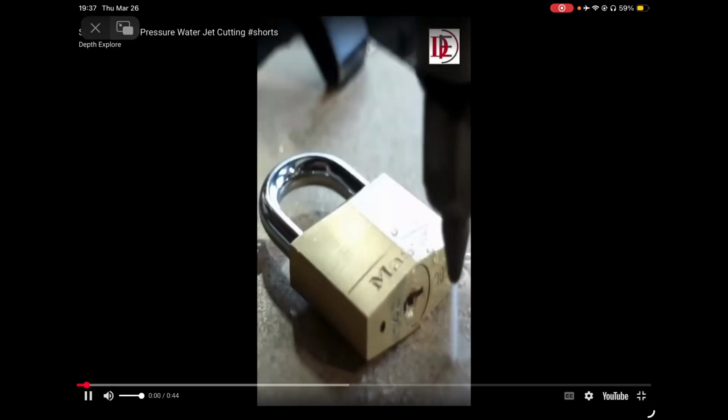To demonstrate this idea of pressure, let's take a look at water under high pressure and what it can do to other materials or objects. So right here, we've got a lock. We'll see what high pressure water can do to that lock.